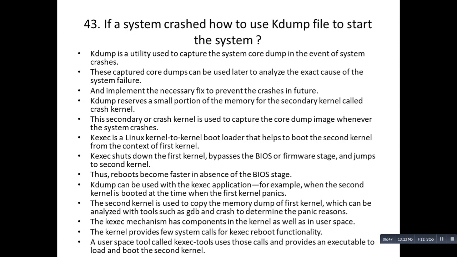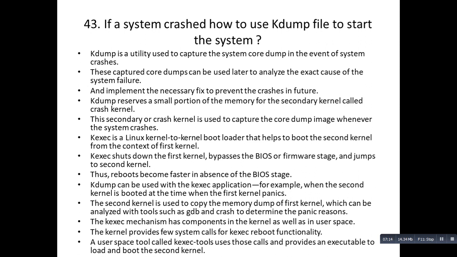Suppose you are asked a scenario-based question: if a system crashed, how do you use the kdump file to start the system? Or you can be asked, if a system crashes, what will you do? In that case, you can answer that kdump is a facility or feature available. Kdump is a utility used to capture the system core dump in the event of system crashes.